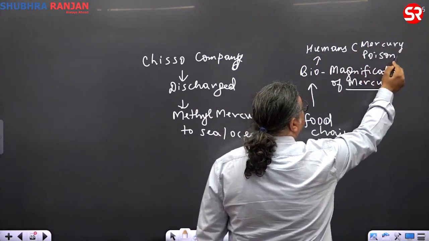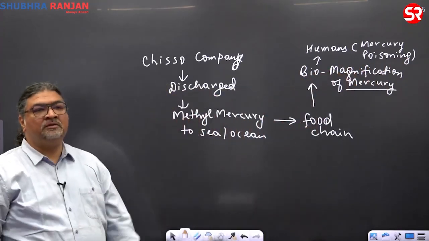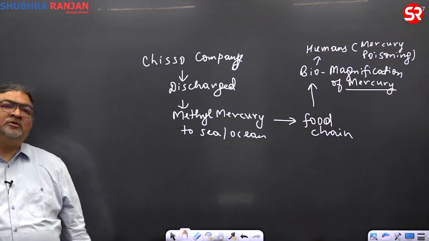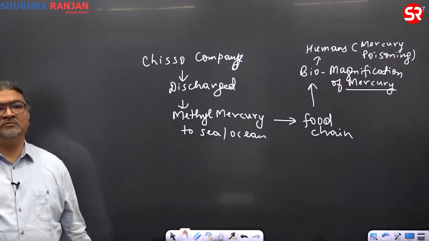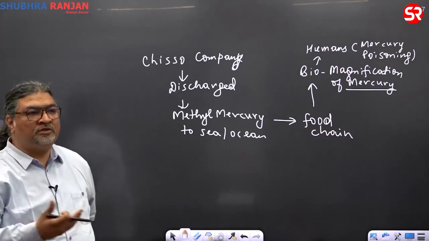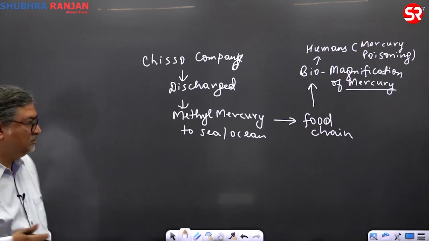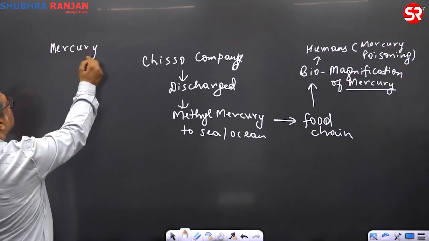See, already this incident, or you can say the disaster, I'll use the word disaster, is a man-made disaster of more than 50 years old. But still the use of mercury continues. Now tell me how the mercury comes to us. Like whatever product we use, mercury, from where does it come? How does the mercury come? Mining.